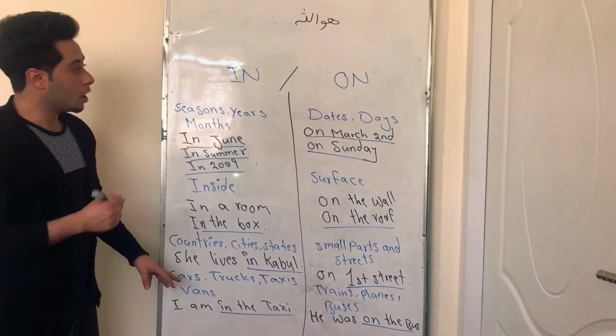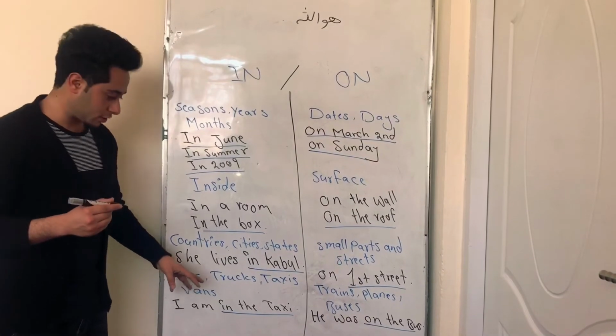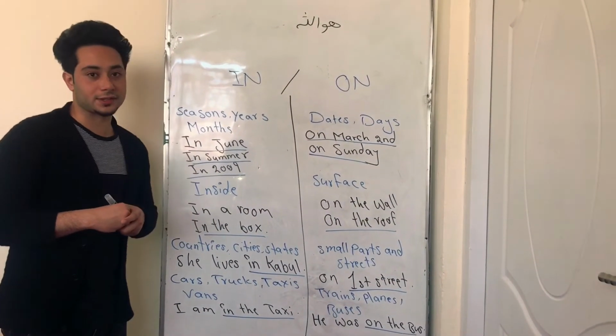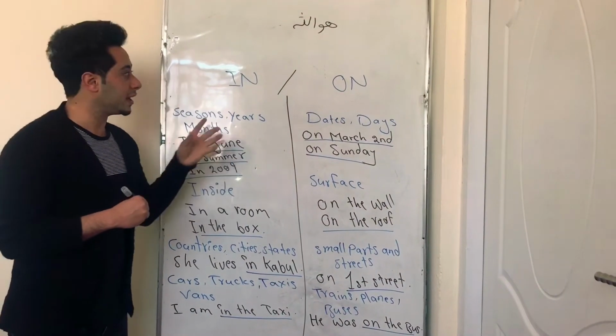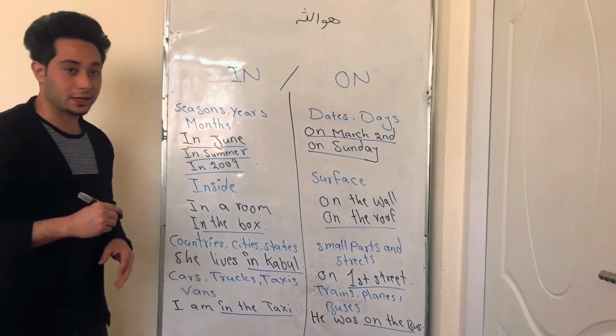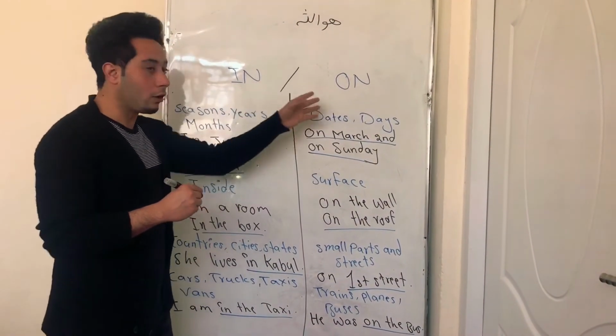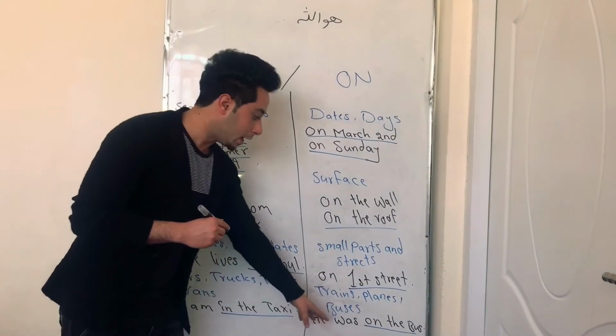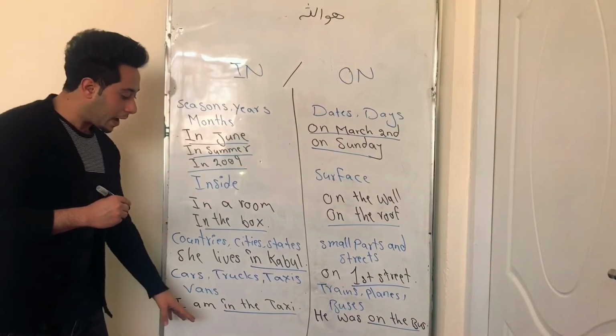The next place, we can use in to talk about cars, trucks, taxis, or vans. Or also we can say, according to today's lesson, that we should use in with cars, taxis, and also vans. But we cannot use on for these things. We use on for planes, trains, and buses. For example, he was on the bus, but I am in the taxi.